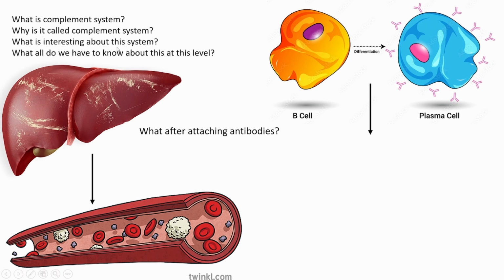So why is it called complement system? I just said it complements the immune system. It helps in destroying, killing, neutralizing, whatever it is. So it helps the immune system to clear the pathogens.